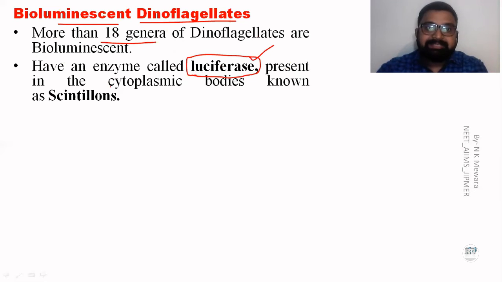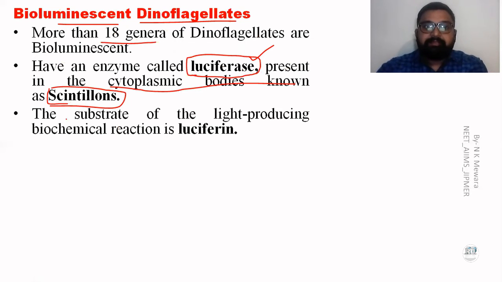That's present in the cytoplasmic body. This enzyme presence in the cytoplasmic body is known as the scintillons. Okay, scintillons. The substrate of the light producing biochemical reaction is known as the luciferin.